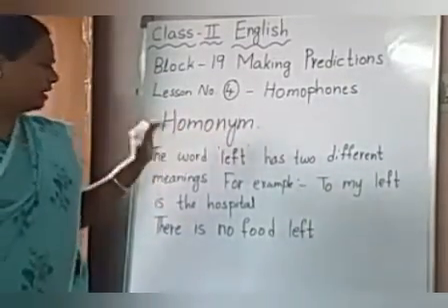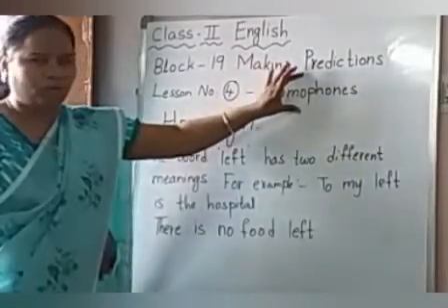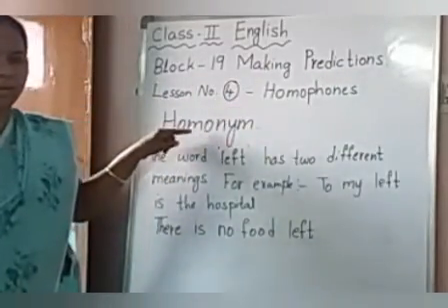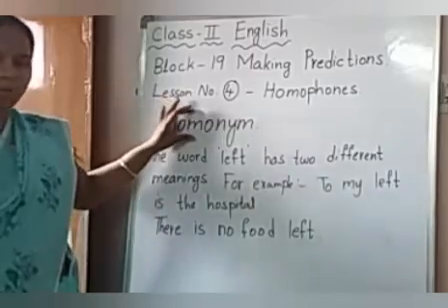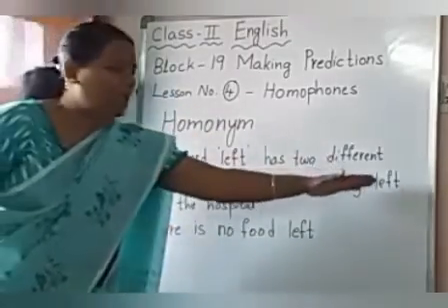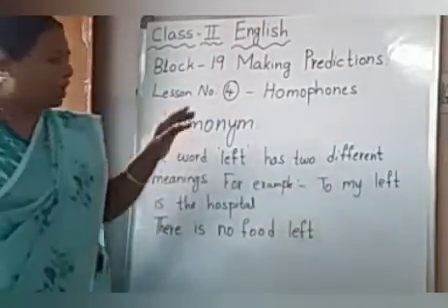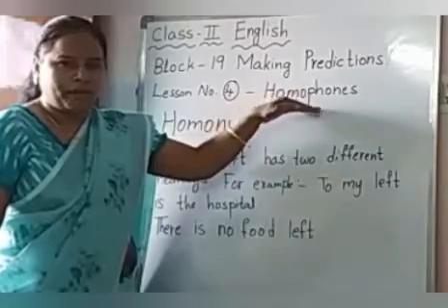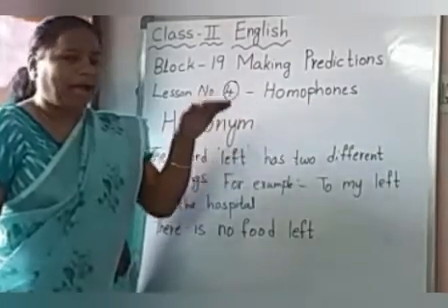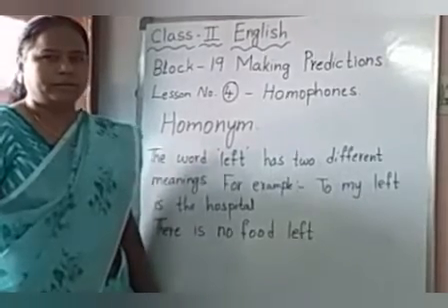Okay, children, in our lesson we have homophones. They have concentrated more on homophones and they have given little information about homonyms. So I am explaining homonyms also, children. Just keep in your mind that same spelling words but different meaning are called homonyms. Homophones are the words with different spelling and different meaning. Till here clear, children? Yes, children.